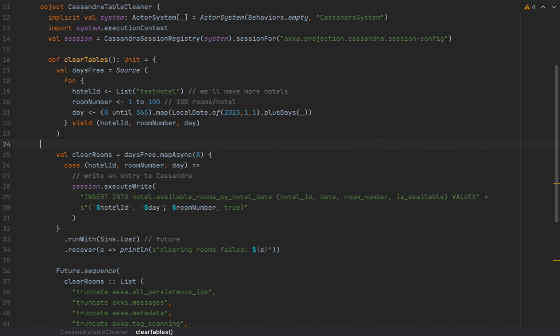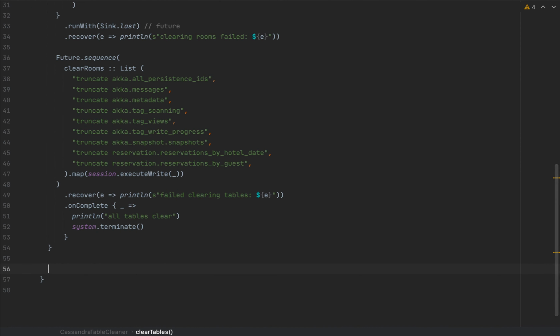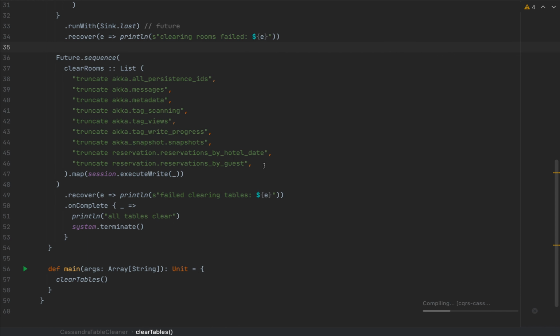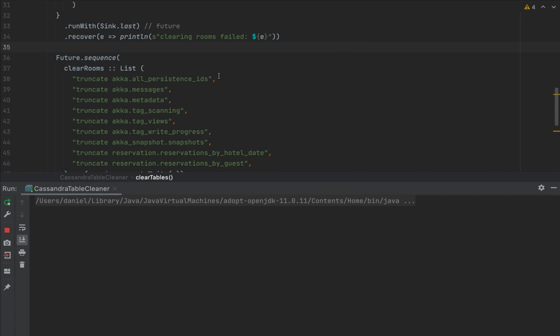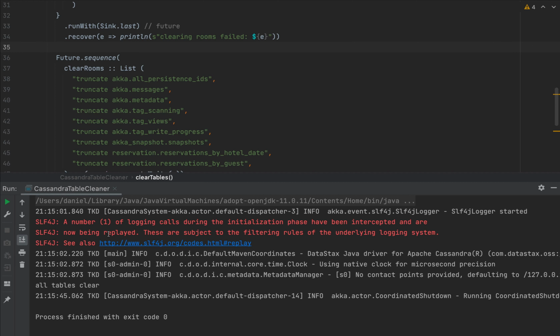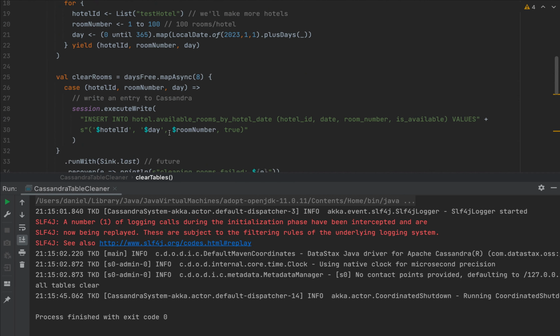Now we can run this application by adding a main method at the very end of the file. So I'm going to type in a main, and I'm going to call this ClearTables, and we can run this application, which will probably take a few minutes for our Docker container to execute so many queries. We have roughly 40,000 queries that will be executed by Cassandra, so I'm going to speed things up a bit. All right, cool. So our application finished.